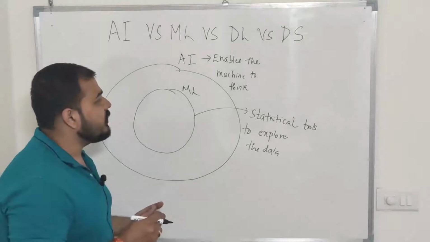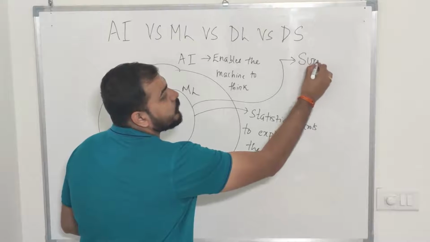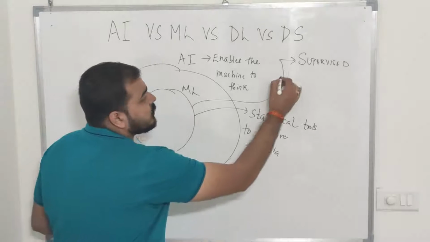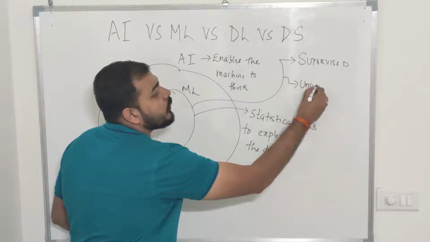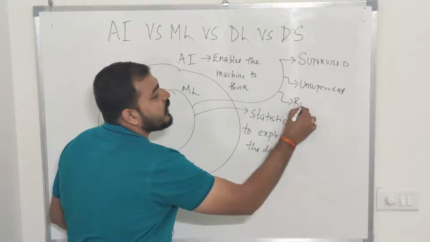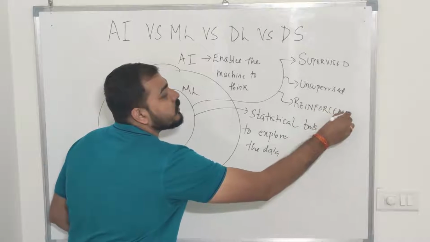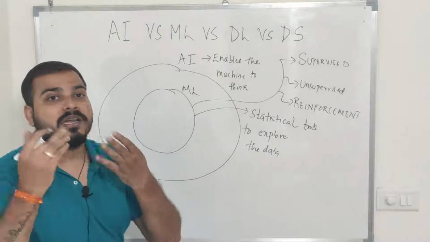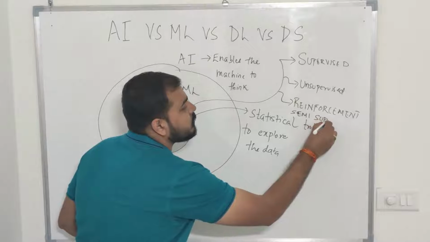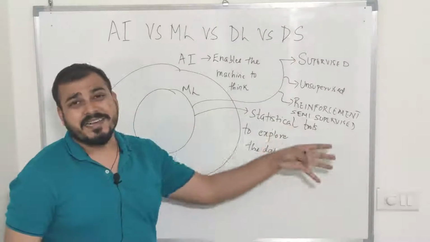Now when I talk about machine learning, you have three different approaches. One is supervised machine learning. I'll also discuss what exactly supervised is. The second technique is unsupervised machine learning. The third technique is reinforcement learning, or this is also called semi-supervised machine learning. So these are the techniques of machine learning.